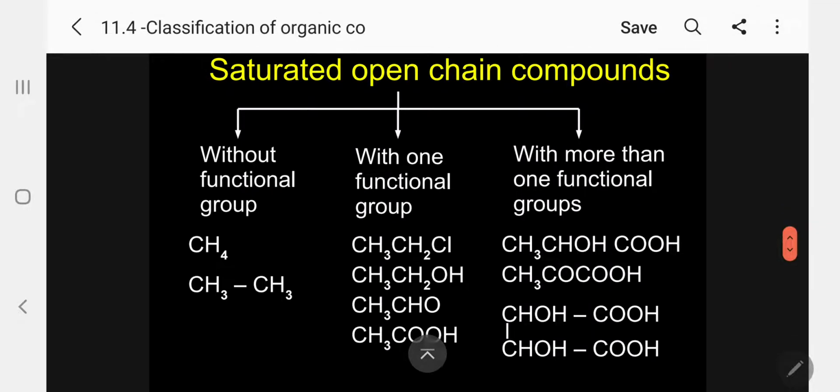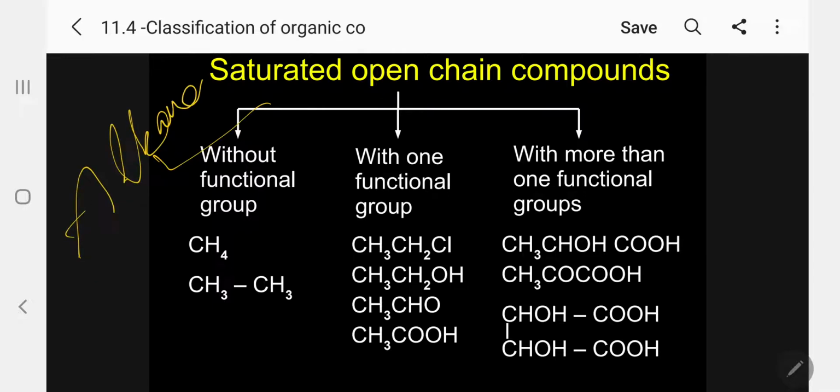Coming to open chain compounds, in what way can I classify? Without any functional groups, they are simply alkanes. With one functional group, starting from halide, alcohol, aldehyde, acid, all other functional groups.